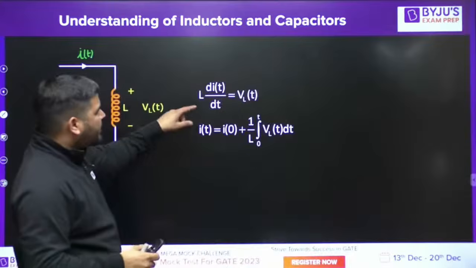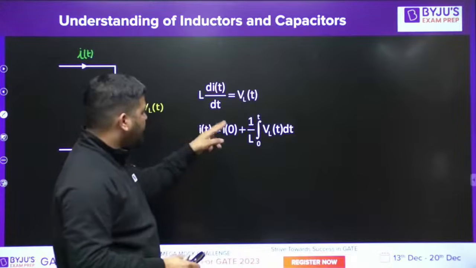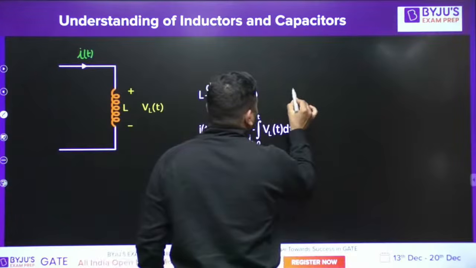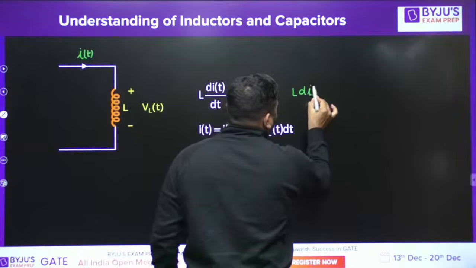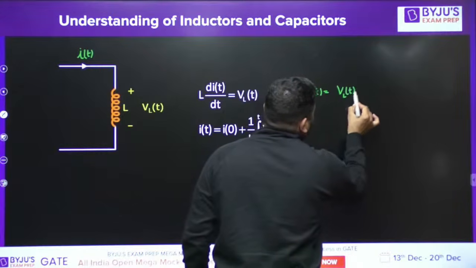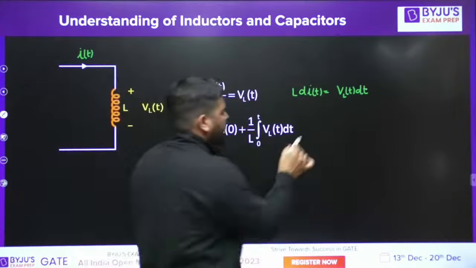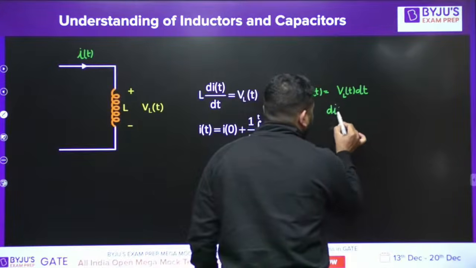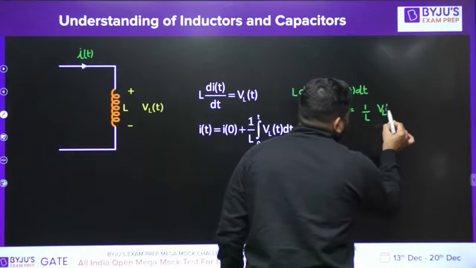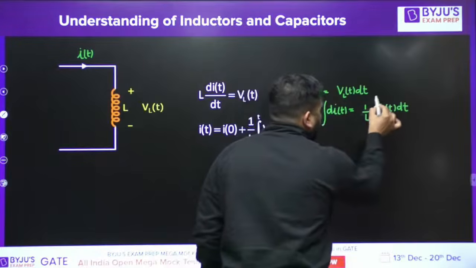Now if you invert this relation, you can take this dt on the right side, so it becomes L di_L is equal to V_L(t) dt. Now take this L again on the right side, so you can say that di_L is equal to 1 by L V_L(t) dt. Everyone knows that. Now you can take integration on both sides.